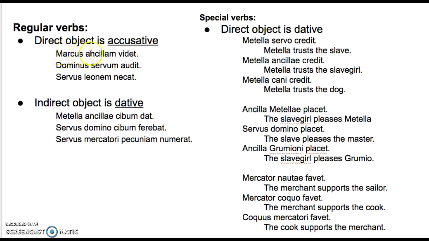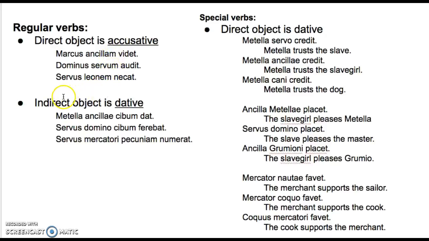In this sentence, Marcus sees who or what? The slave girl. She's accusative because she's the direct object. The master hears who or what? The slave. Slave is accusative because it's the direct object. The slave kills who or what? The accusative lion. These are regular accusative direct objects.